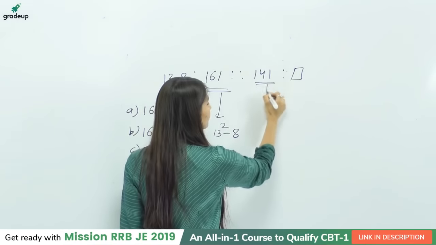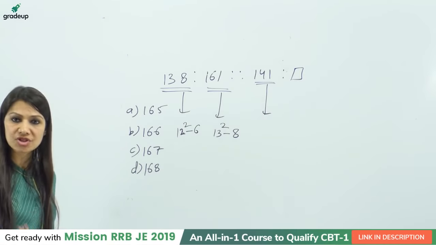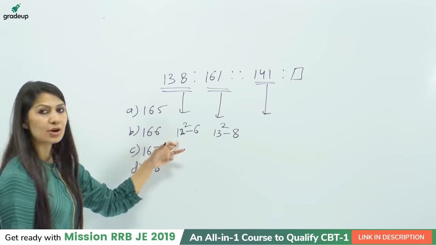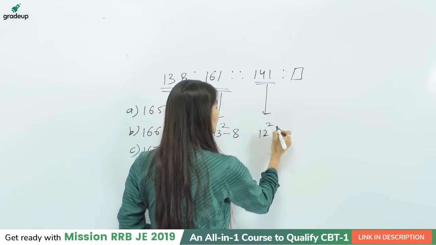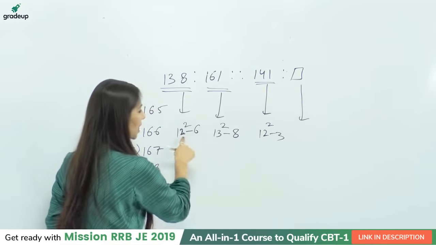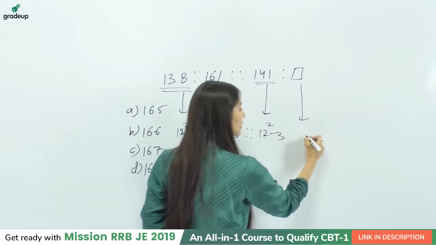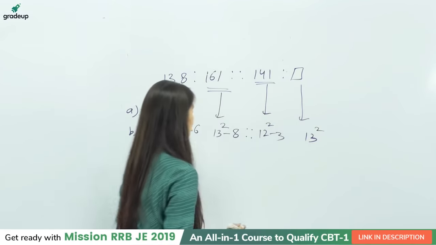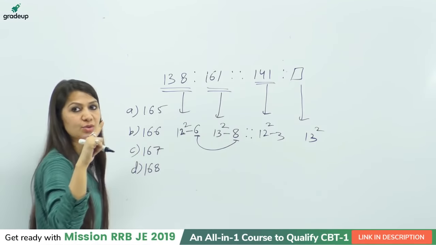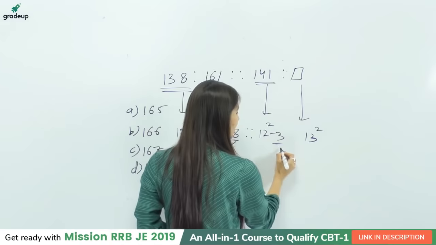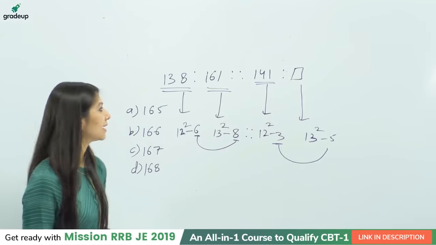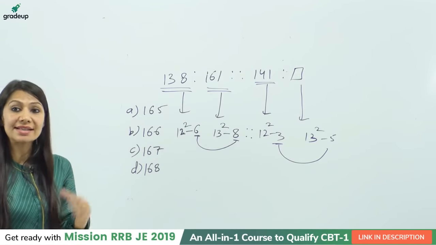Now the next point, for 141, the closer square number is once again 144, that is 12 square, right? So you will write 12 square, which is 144, minus 3. The next will be what? If it is 12 and 13, in the similar way the next part will be 12 and 13 only, right? It was minus 6 and then minus 8, increased by 2. So in the similar way, if it is minus 3 and you increase it by 2, it will be minus 5. 13 square is 169 and minus 5 will give you 164,